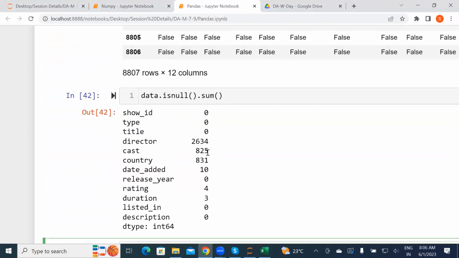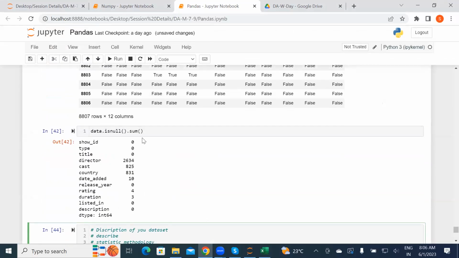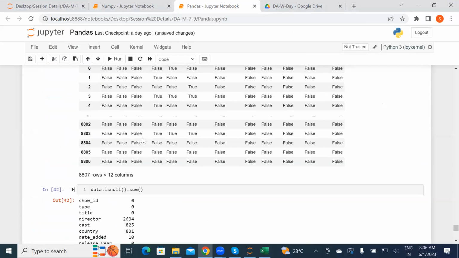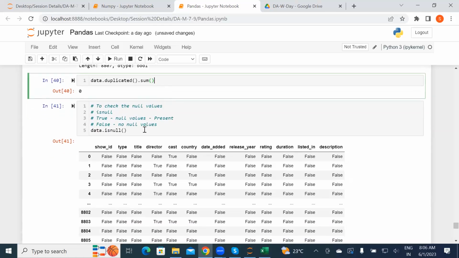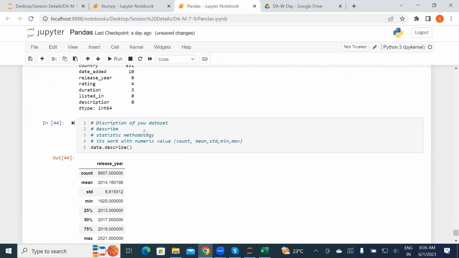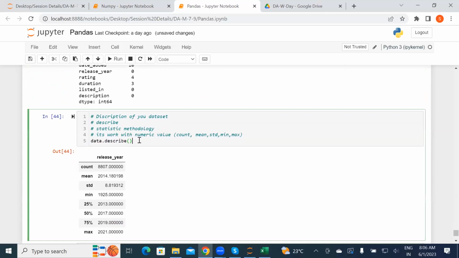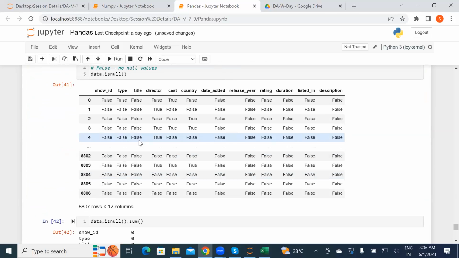And here there are two disadvantages we'll solve. If there is a null value, there are two options: either you drop all the null values, or you fill them with some values. We'll discuss these two methods now. And if you have duplicate values, how to drop the duplicate values also, because your data should not have duplicate values or null values. There are lots of methods. We'll discuss the important ones which we mostly use in models. As a data analyst, you should have these methods in your code. That is a compulsory thing, so that's why I give you the most important methods.